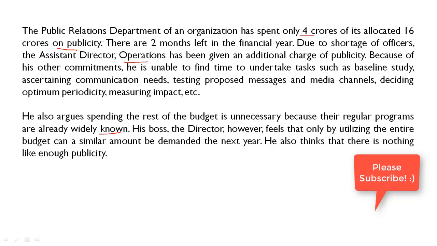He also argues spending the rest of the budget is unnecessary because the regular programs are already widely known. So what does the assistant director think? He thinks that there is no need for publicity because their schemes are already well known in the public, so there is no need for publicity. But their boss, the director, feels that only by utilizing the entire budget can a similar amount be demanded next year. So he fears that if the whole budget is not spent, they will not be able to demand this much budget in the coming year. Okay. Also, he thinks that there is nothing like enough publicity. So in his opinion, the publicity is still not done in a good manner. More can be done. Let's see the questions.